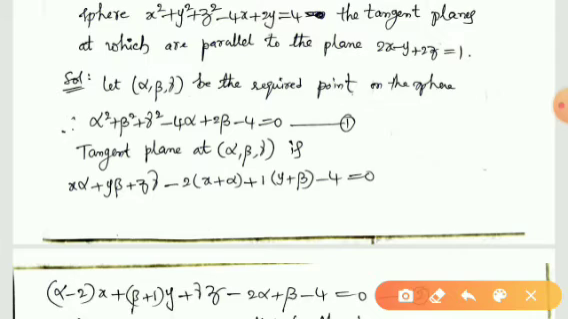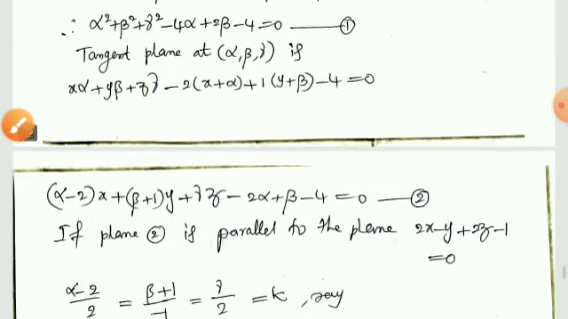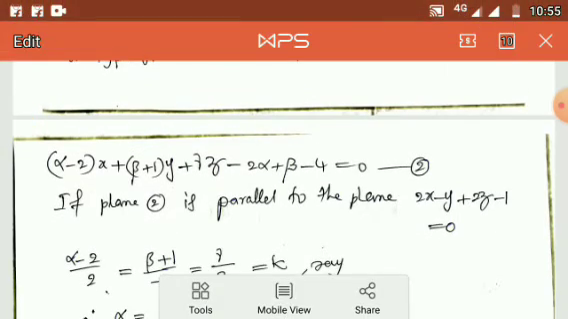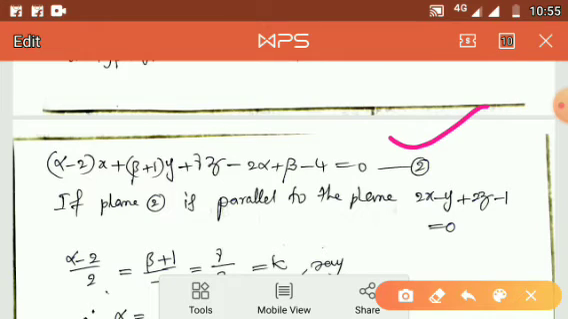The equation of the tangent plane at (alpha, beta, gamma) can be written like this: x alpha plus y beta plus z gamma minus 2 into (x plus alpha), because u is equal to minus 2, plus 1 into (y plus beta) is equal to 0. Simplifying this, we get the tangent plane at point (alpha, beta, gamma).